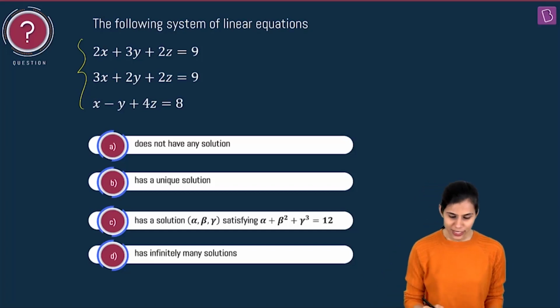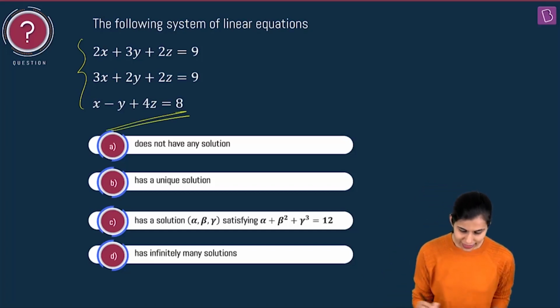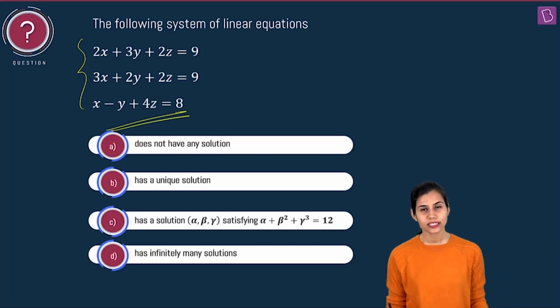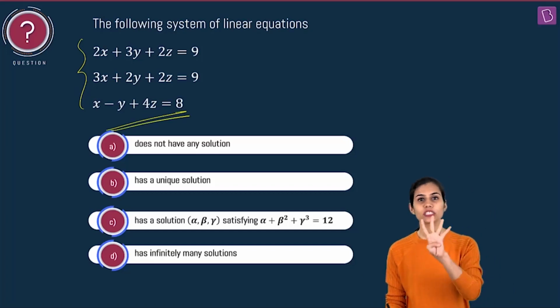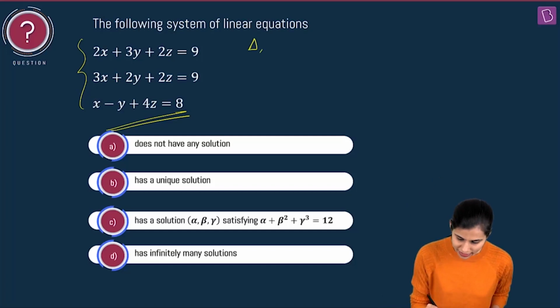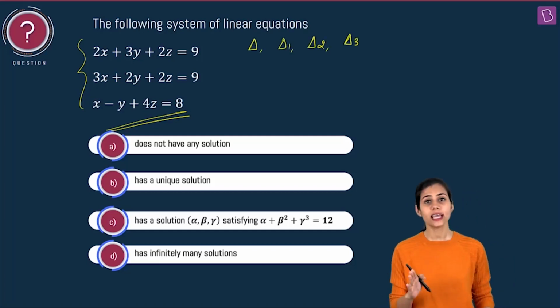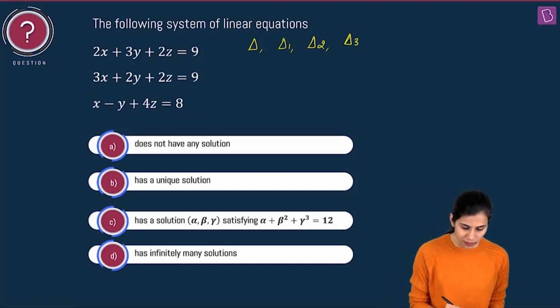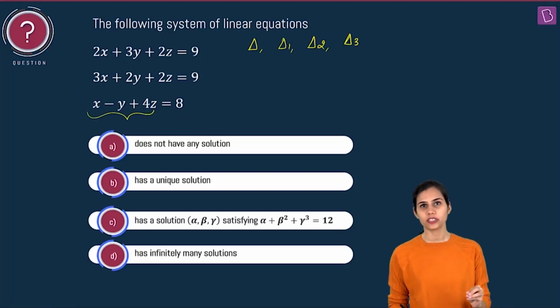What is that concept? Well, whenever you are given a system of linear equations, what you have to first of all compute is 4 quantities: del, del 1, del 2 and del 3. What is del? Del is nothing but the determinant of the coefficient matrix of this system.